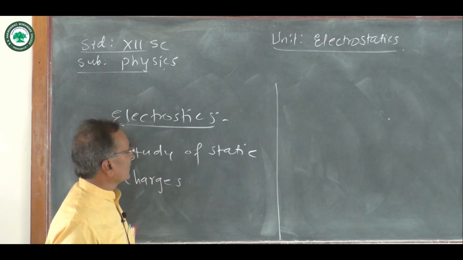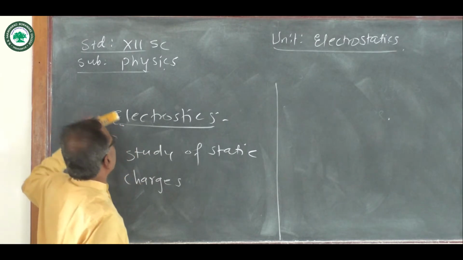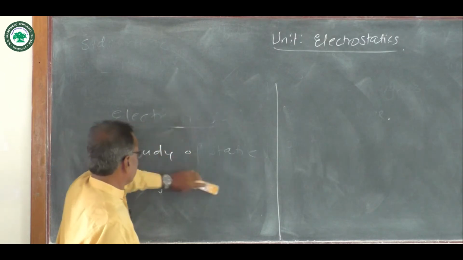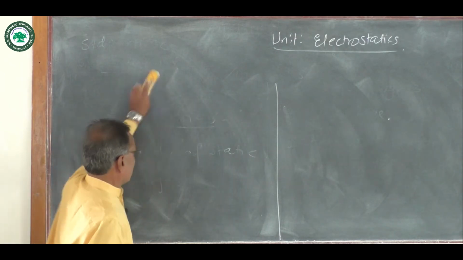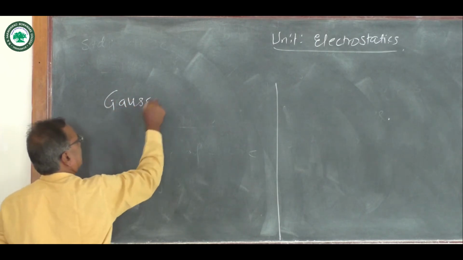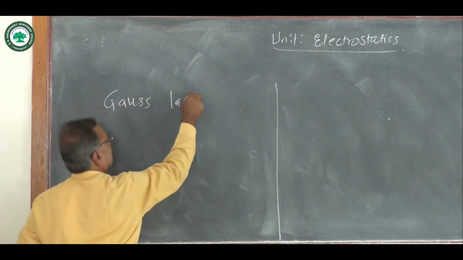So Gauss theorem can be stated as Gauss theorem, or it is also called Gauss law.